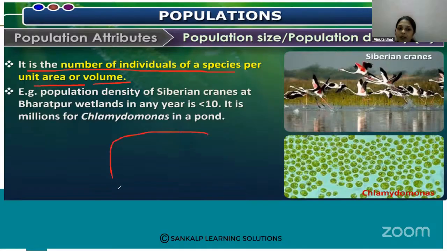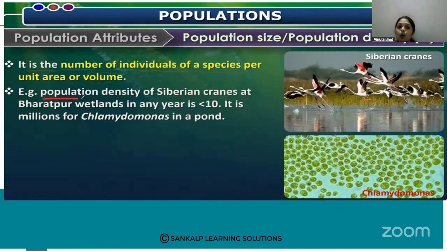For example, if only 100 people are living in a 10 kilometer area, that is species per unit area, and that is called the population density.